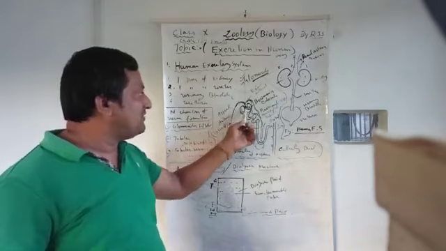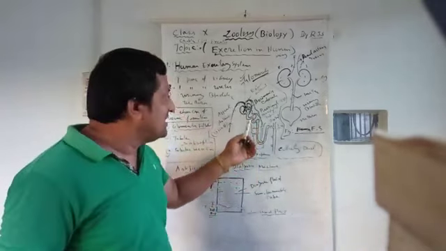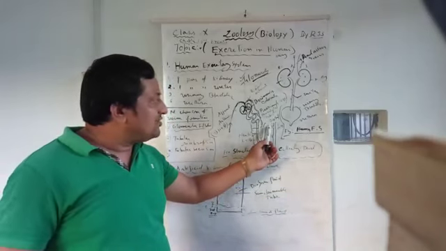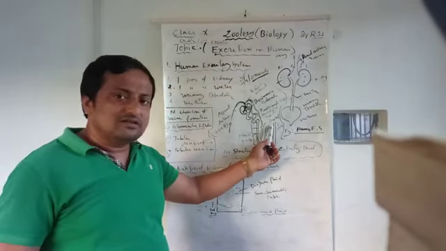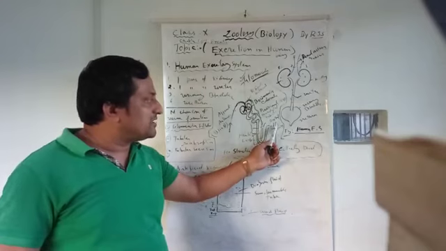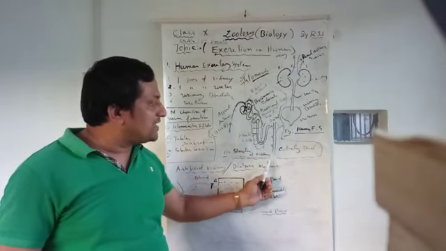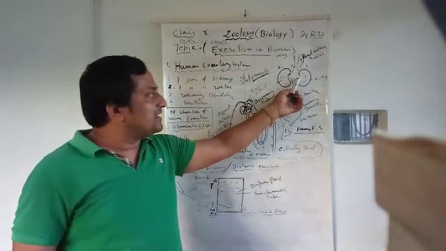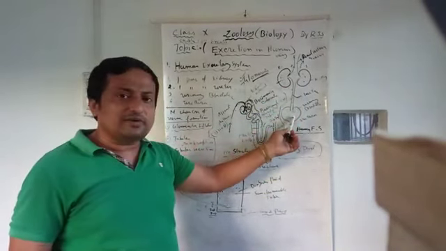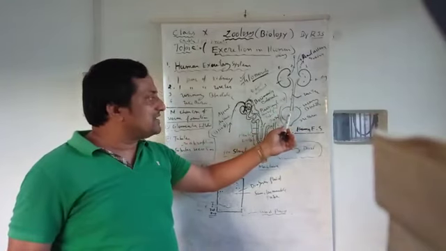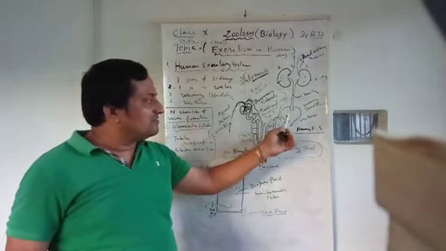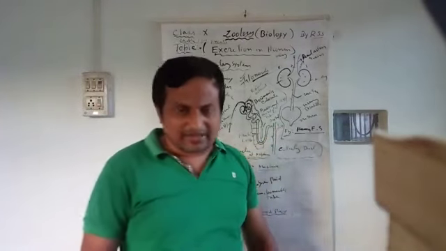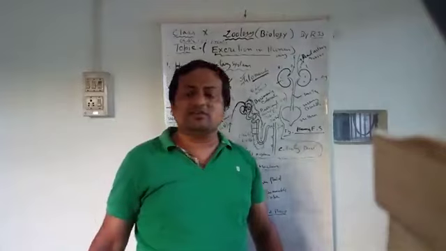What are the steps? Firstly, glomerular filtration: essential and non-essential, both filter out first. Then essential elements are again absorbed, tubular reabsorption. After that, the nitrogenous waste product goes out in the form of urine, dripping from every nephron. Then they are collected by the ureter, one pair of ureters, to the urinary bladder. When the reflex takes place, the body releases urine through the male and female genital organ. That is about excretion in human beings.